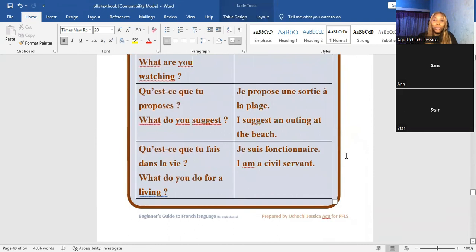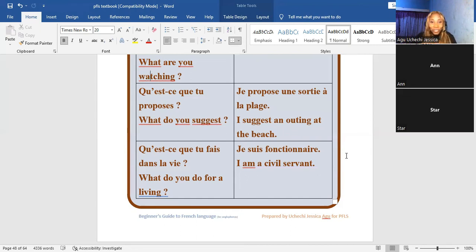Next we have qu'est-ce que tu proposes? What do you suggest? You can answer je propose une sortie à la plage, je propose une sortie au cinéma, je propose une sortie au théâtre. Here you are asking, what do you suggest? Not are you suggesting, but what do you suggest?